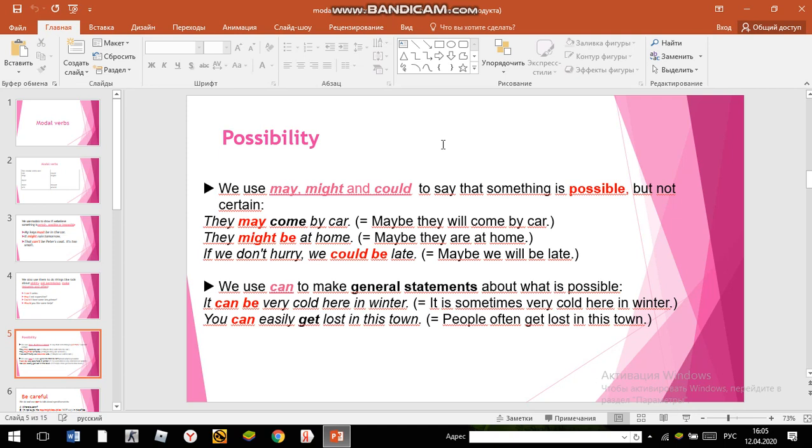You use can to make general statements about what is possible. For example, it can be very cold here in winter. It is sometimes very cold here in winter. You can easily get lost in this town. People often get lost in this town.